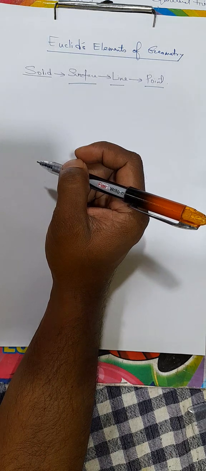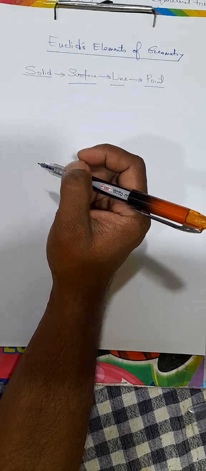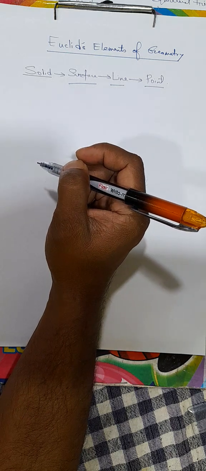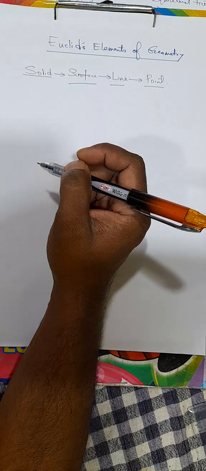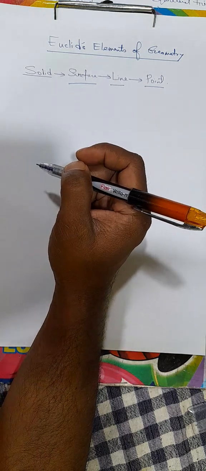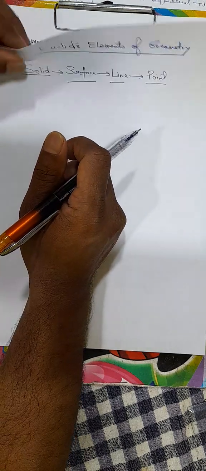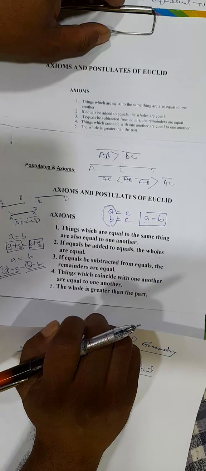And postulates: he also defines some other statements which are specific to geometry, and these statements also you cannot prove. You have to accept them as true statements. These are specific to geometry. They are called postulates. Now Euclid defines some axioms in his Elements of Geometry.